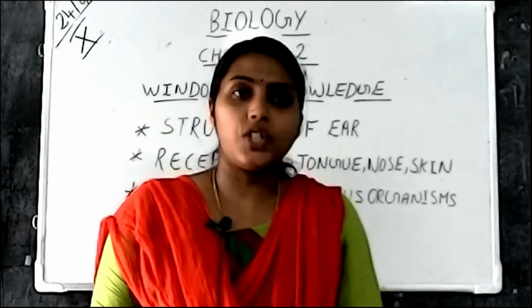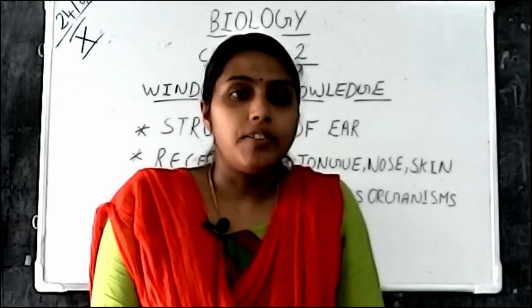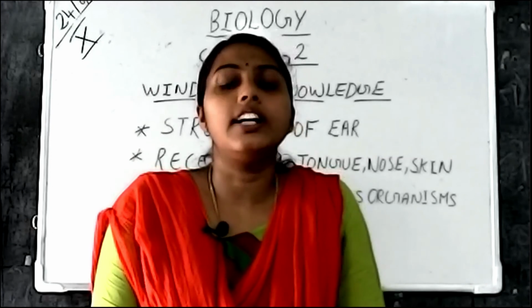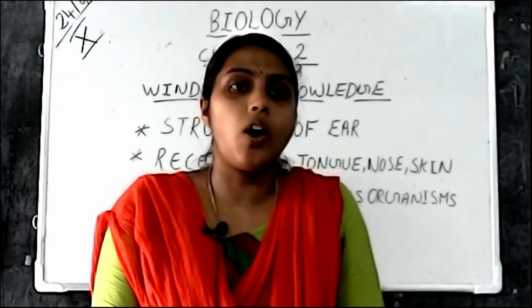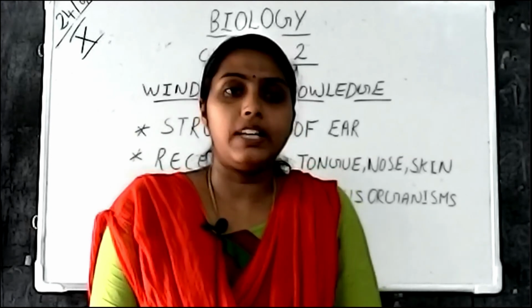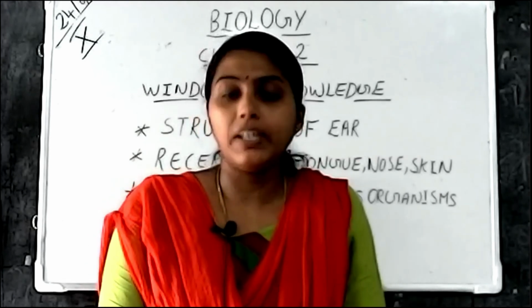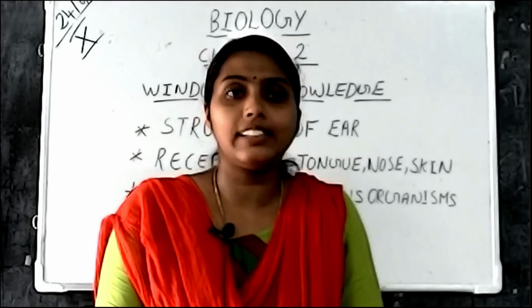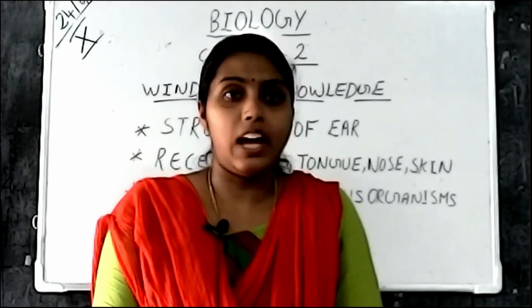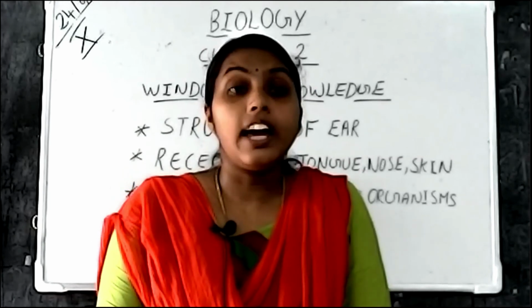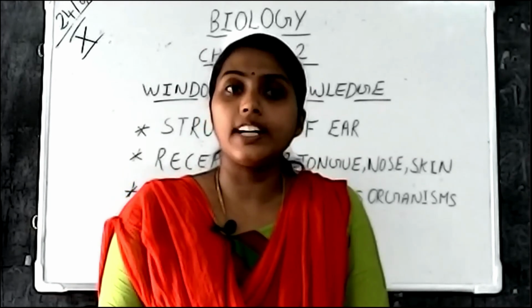When this vibration reaches the internal ear, with the help of the round window, the fluid inside the internal ear also moves, and the cochlea also moves. When the fluid inside the cochlea moves, it stimulates the hair cells present on the basilar membrane inside the cochlea, and these hair cells are known as the auditory receptors.